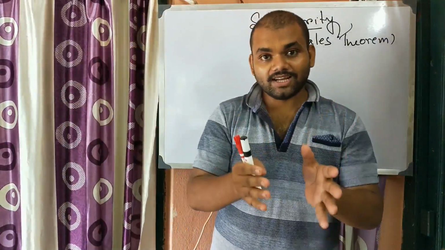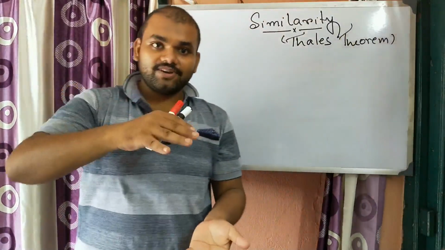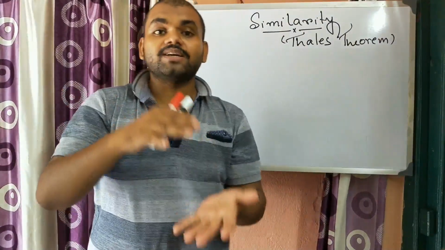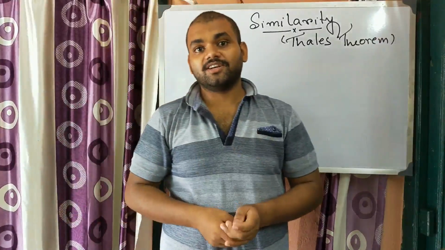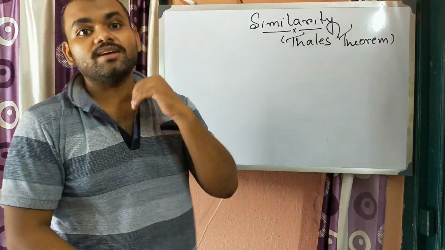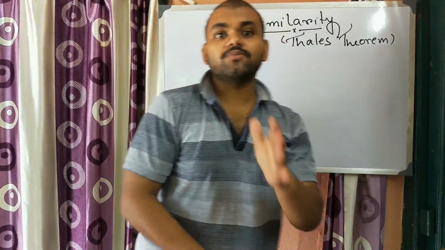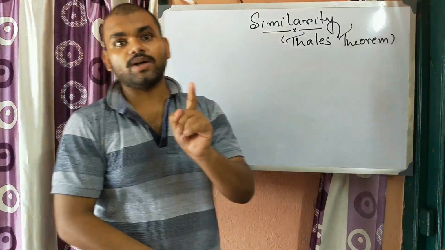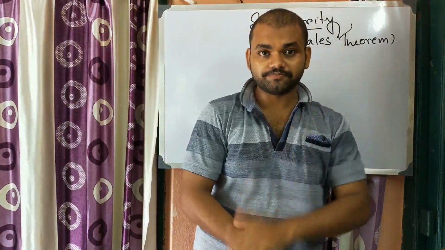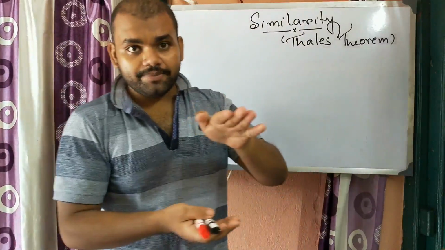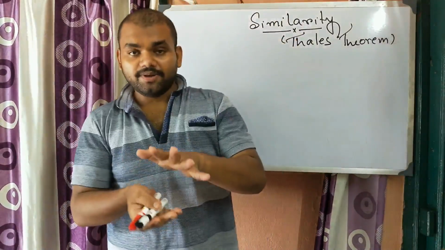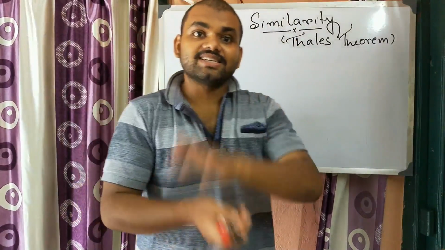The shape is the same, but the size is different. So they are known as similar figures. In case of similar figures, remember one thing: the shape is the same, but the size is different.